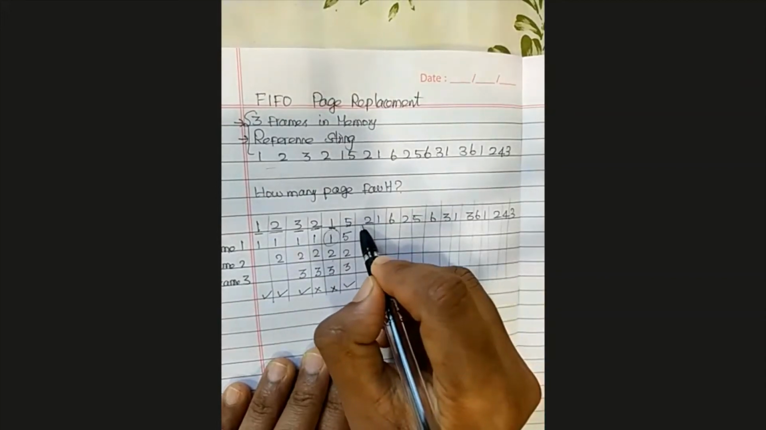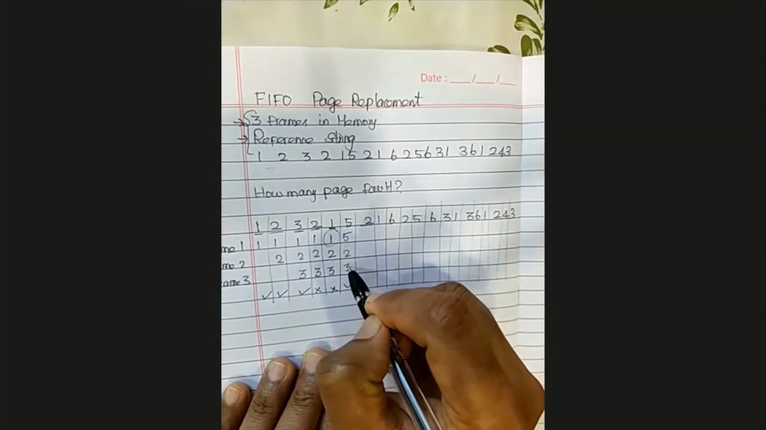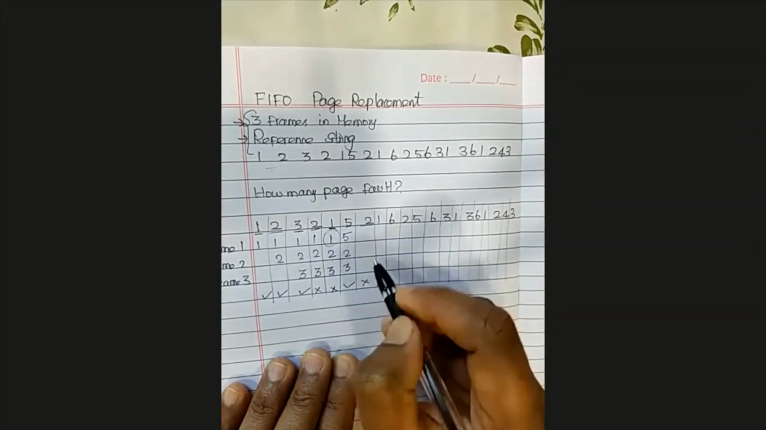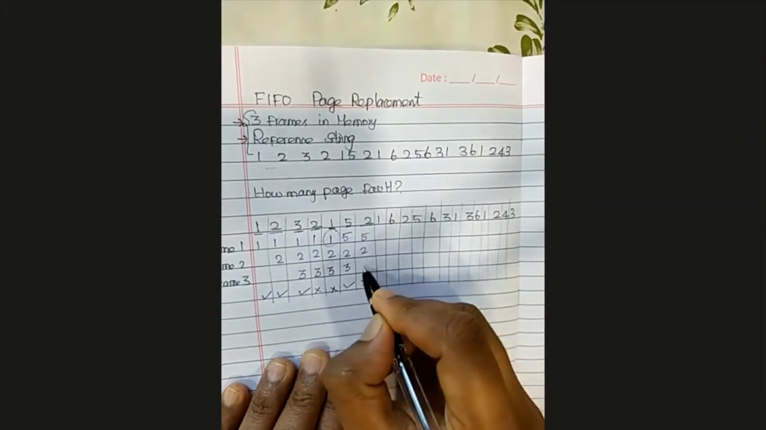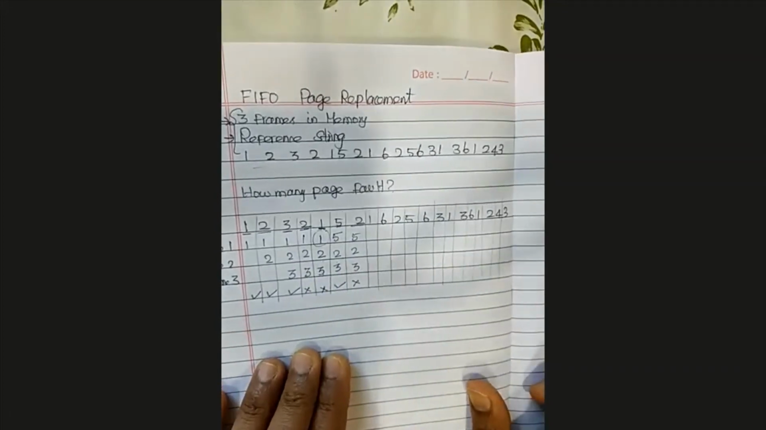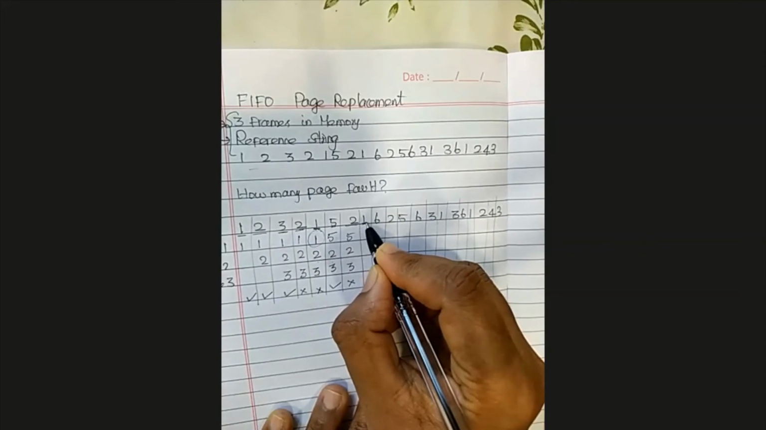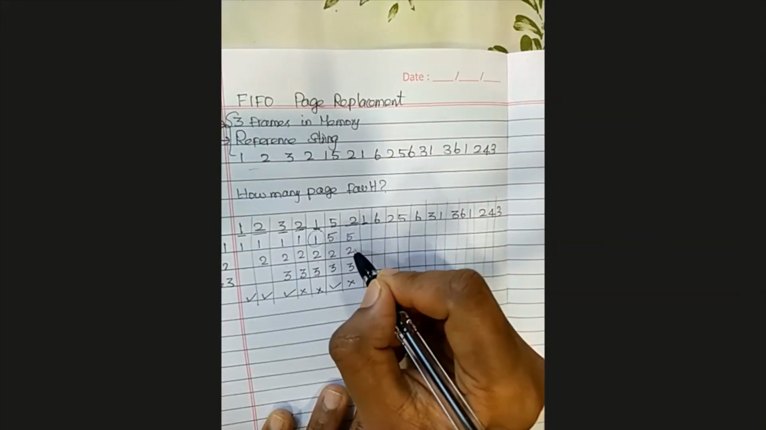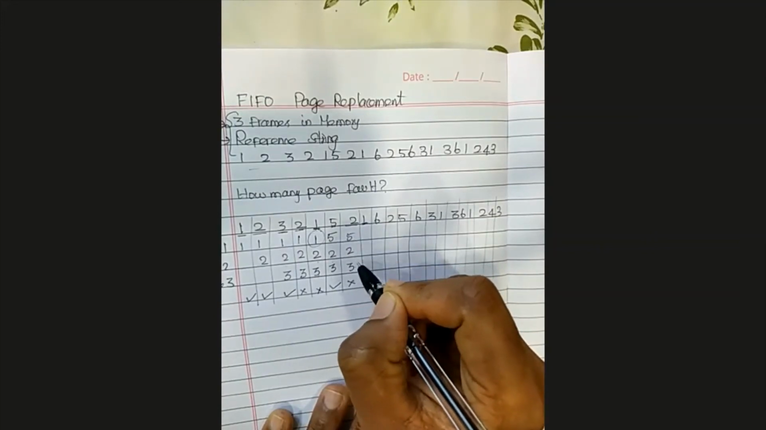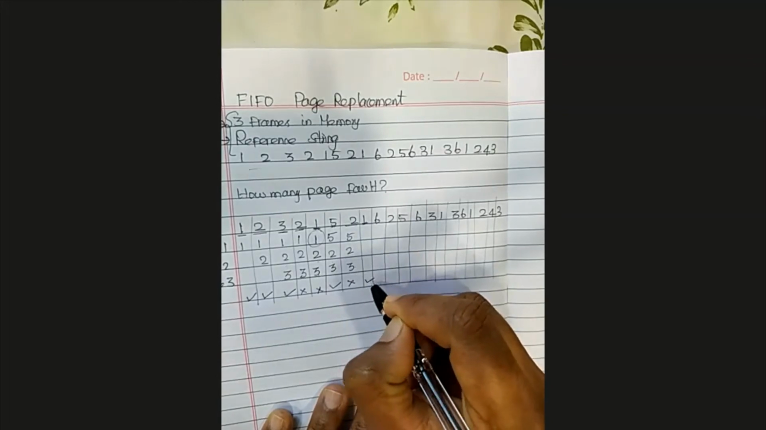The CPU refers to page 2, it's already in memory, so there is no page fault. So you still have the same. Now come back to this reference, page 1. When the CPU refers to page 1, my memory doesn't have page 1. So there is a page fault. It means a page fault.